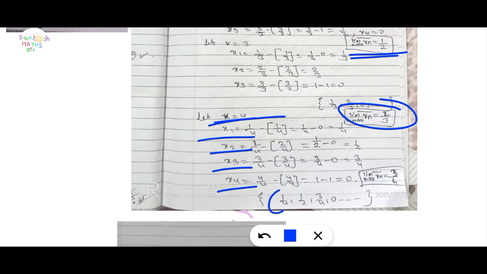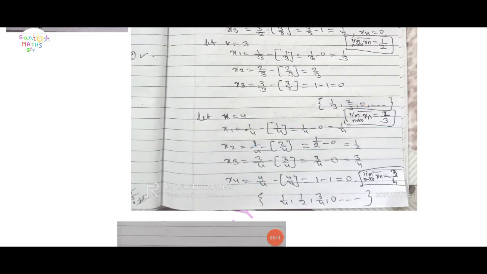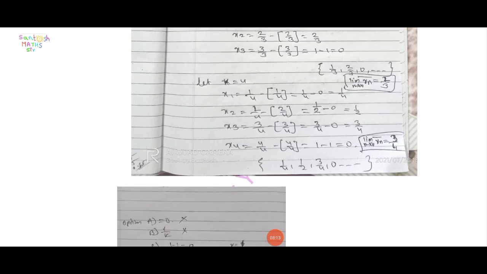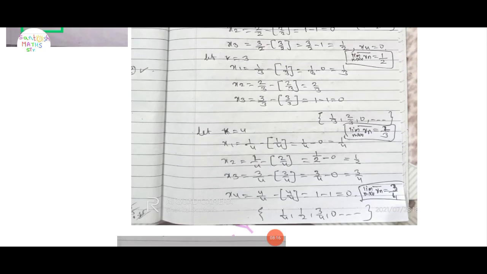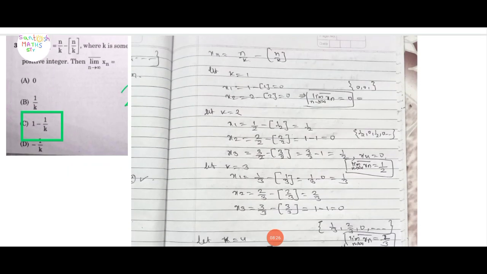Here also we get 1 by 4, 1 by 2, 3 by 4, 0, and this is continuously going: 1 by 4, 1 by 2, 3 by 4, 0, repeated as many times. Apply limit n tending to infinity of xn superior, and here we get 3 by 4. The options given are: first option 0, then 1 by k, 1 minus 1 by k, minus 1 by k, and 1 upon k.